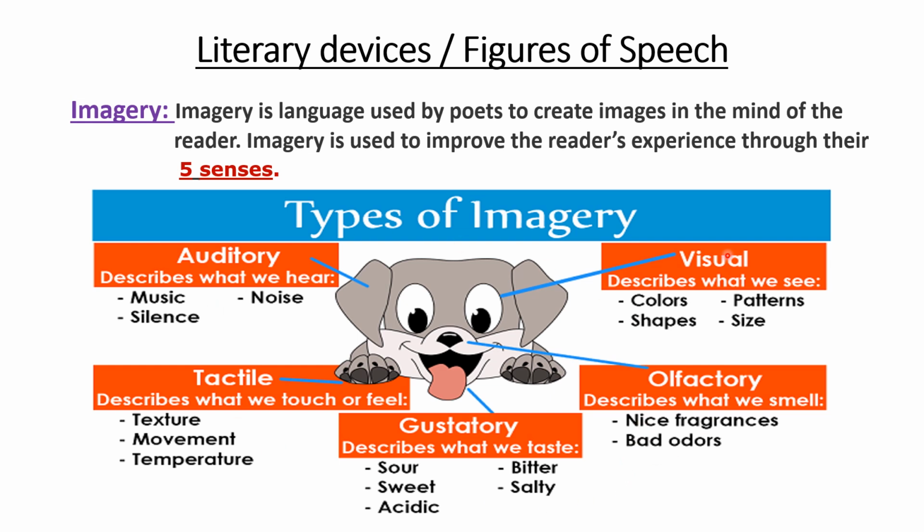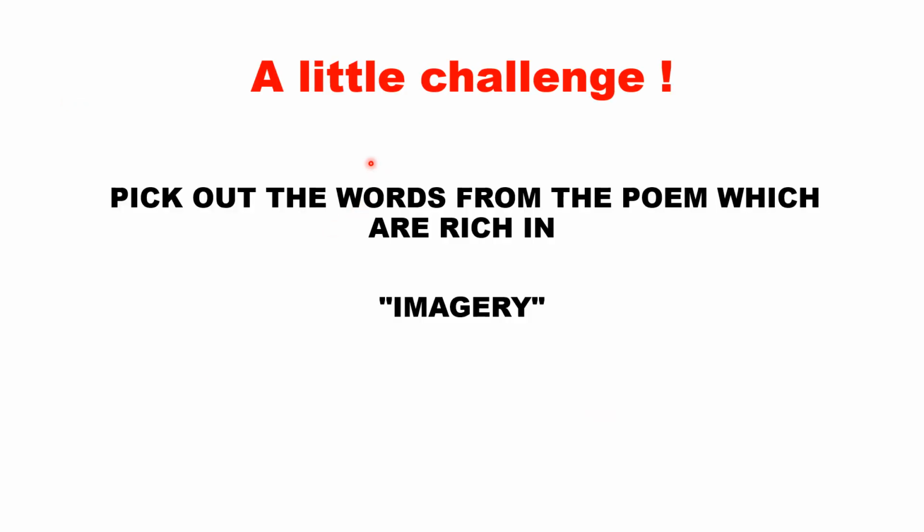So these are the 5 types of imagery, the words used by poets to create beautiful images when we read. When we watch a movie, all the 5 senses are activated. But when we read a poem also, it is the skill of the poet to activate all the 5 senses through imagery. And here I would like to give a little challenge to you all. Pick out the words from the poem which are rich in imagery. Go through the poem once again, and if you come across any words describing the 5 senses, put them in the comment section. Let me see your reading ability.